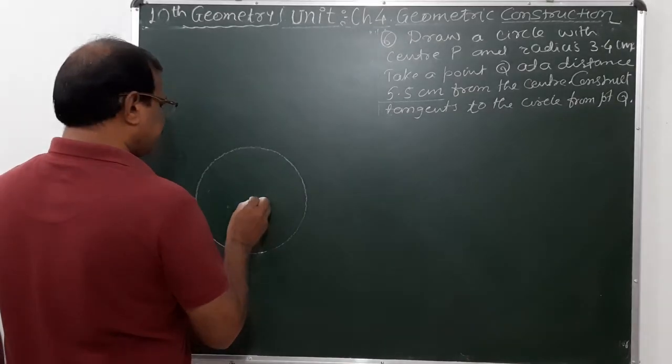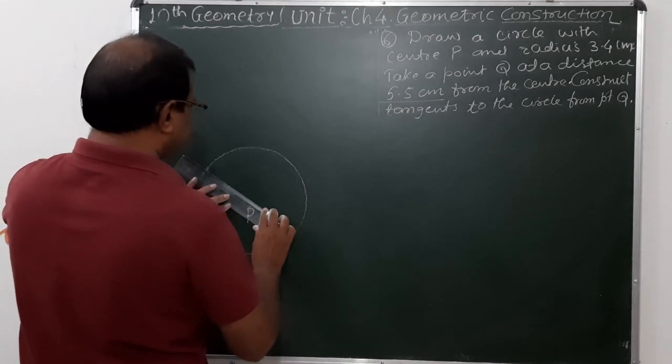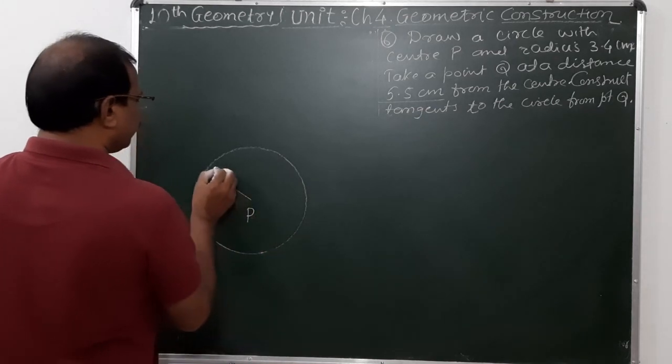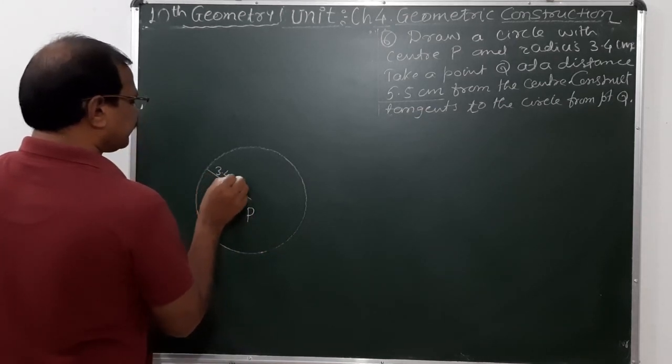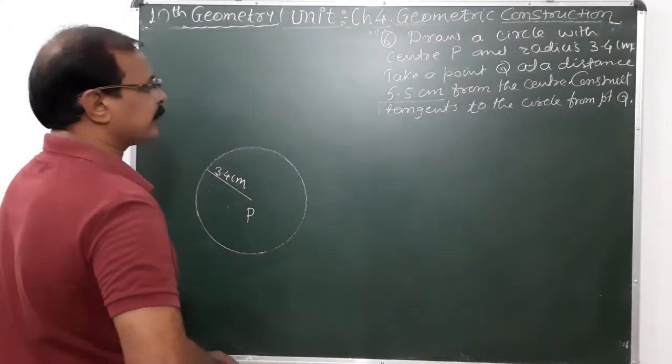Suppose P be the center of the circle and the radius is nothing but 3.4 centimeter.